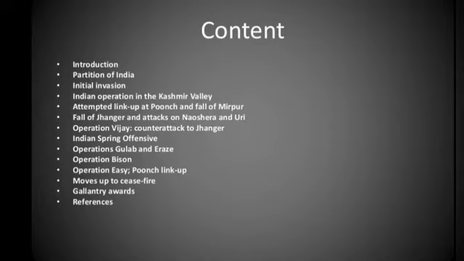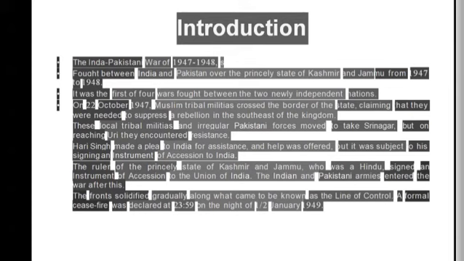and fall of Mirpur, fall of Jhangar and attacks on Nowshera and Uri, Operation Vijay, counterattack to Jhangar, Indian Spring Offensive, Operations Gulab and Erase, Operation Bison, Operation Easy, Poonch link-up, moves up to ceasefire, gallantry awards, and references.